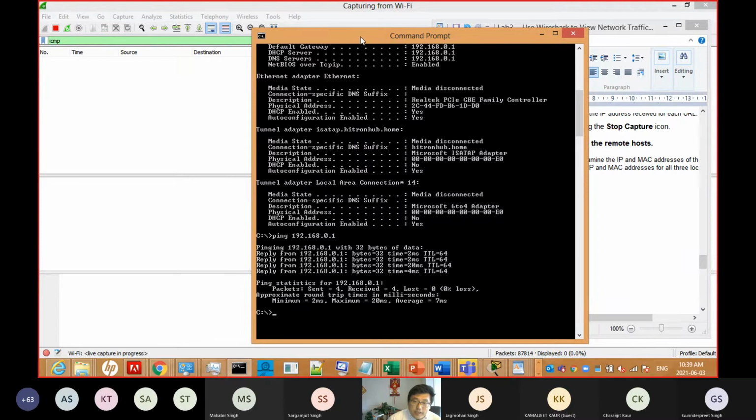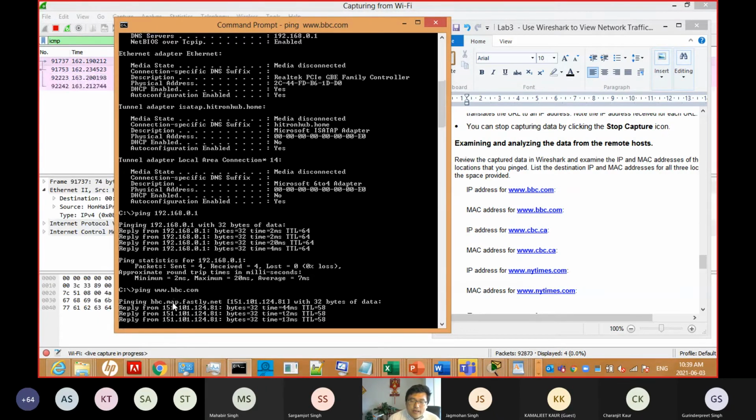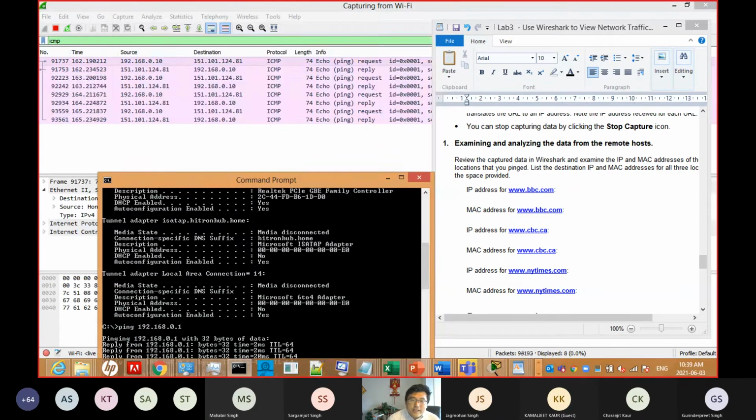So we go to here and we will ping. Let us ping bbc.com. We can see they reply already. And here we can see the source and the destination. We see the BBC's IP. Their server's IP is here.